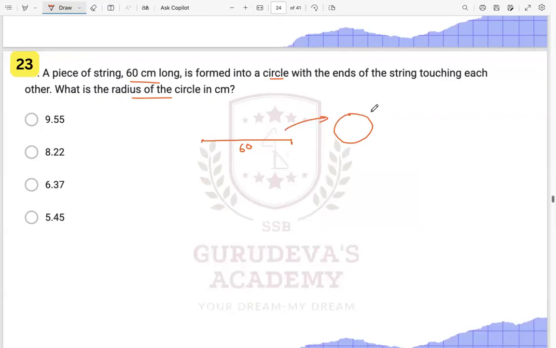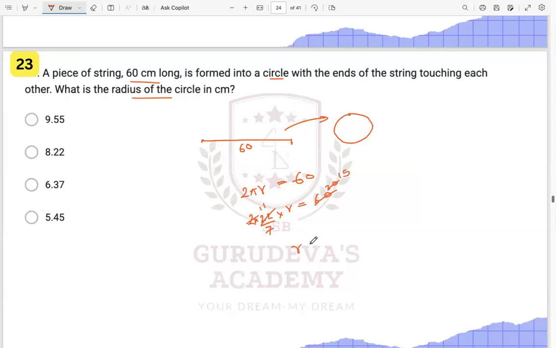So this becomes the circumference, that is 2 pi r. 2 pi r is given to you as 60 over here. So it will be 2 times 22 by 7 times r is equal to 60. Now we can easily find out the value of r. So here 60 will go by this, this will become 11 and this will become 30. This 30 can again go by this 2, and this will be 15.